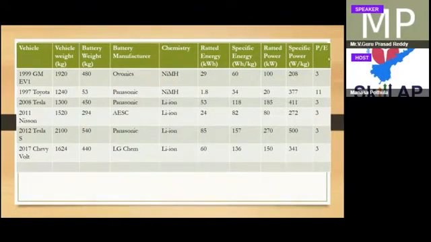Most of the key players here are LG and Panasonic, LG Chemicals, not LG Polymers. This is LG Chemicals. So you can see Panasonic is the most key player in the market.